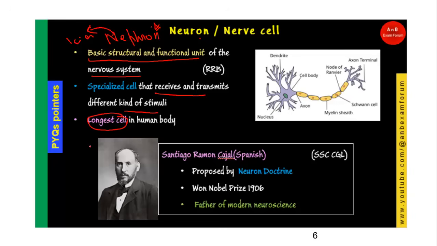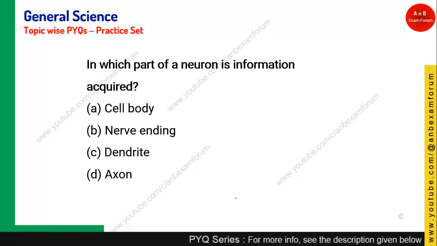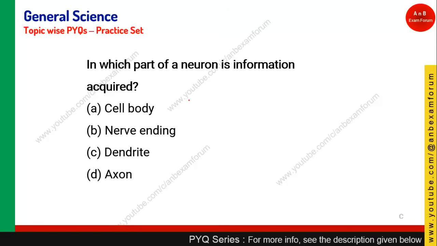And as we have already seen, Santiago Ramon Cajal is basically Spanish, and he is also known as the father of modern neuroscience. Let's see in which part of the neuron is information acquired. So there are two to three parts of the neuron. Basically neuron is a structural and functional unit which receives the information and processes it or transmits it to another body. Basically this part, dendrite.